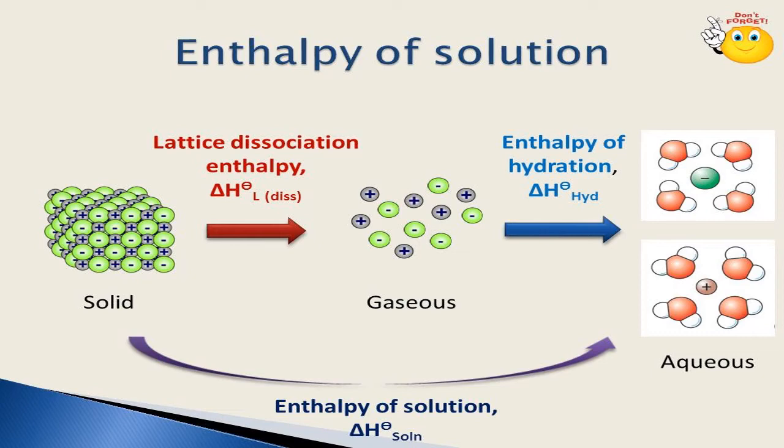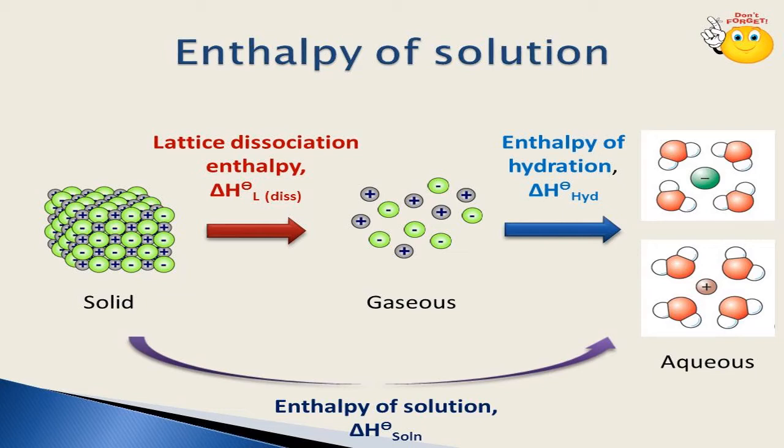Solution enthalpy is the amount of energy change when 1 mole of a substance in the form of ions dissolves in a particular solvent. First we take 1 mole of a solid substance that converts into 1 mole of ions, and that 1 mole of ions gets dissolved in a known amount of a solvent. That is called enthalpy of solution.